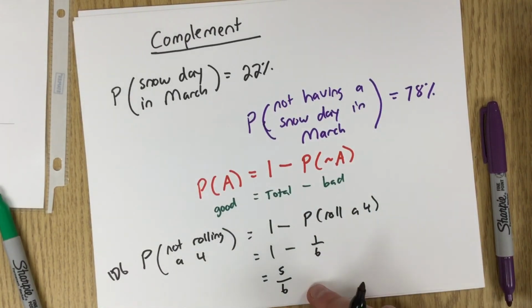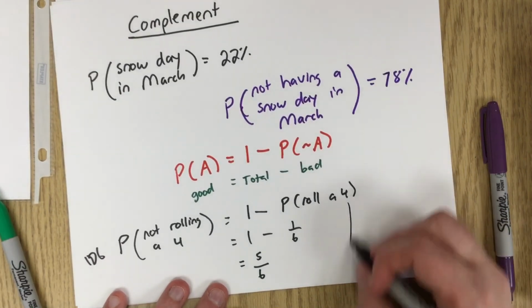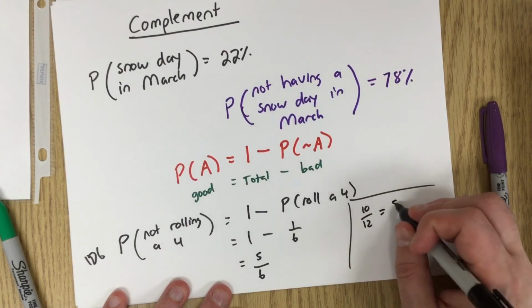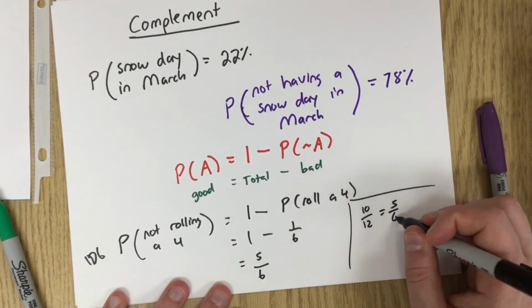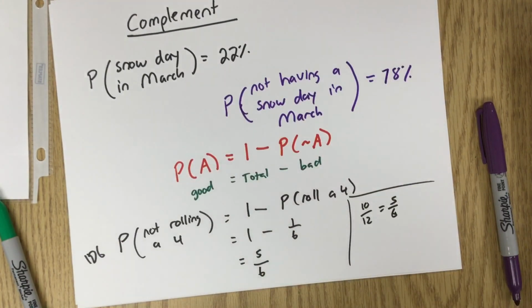One thing about fractions, if you use fractions, you have to reduce them, right? If you have an answer of 10 over 12, you have to make that 5 over 6. So fractions have to be reduced. That's complement. That's the end of the introduction.